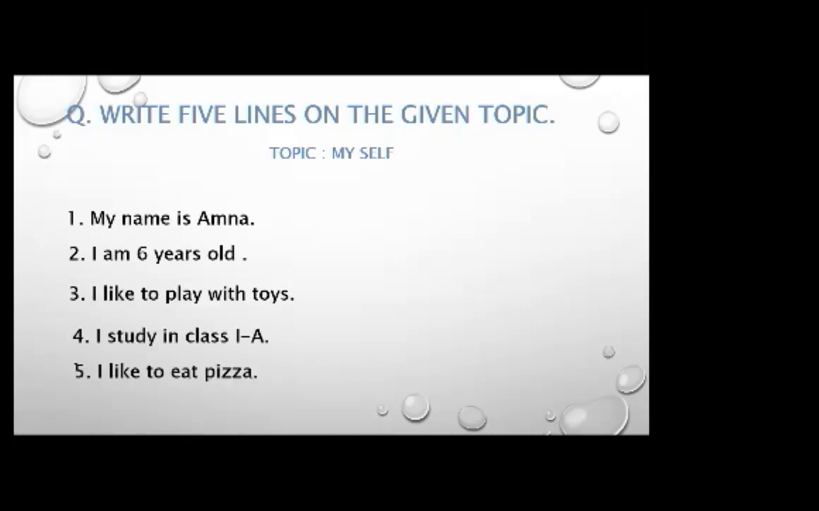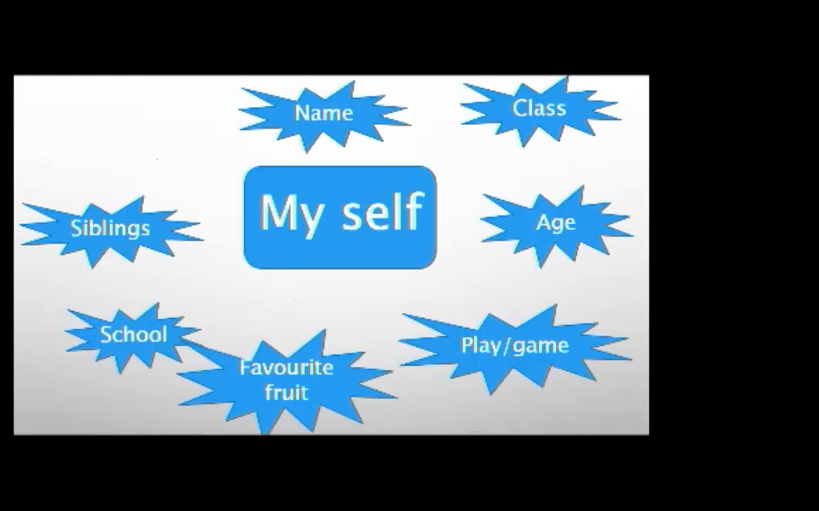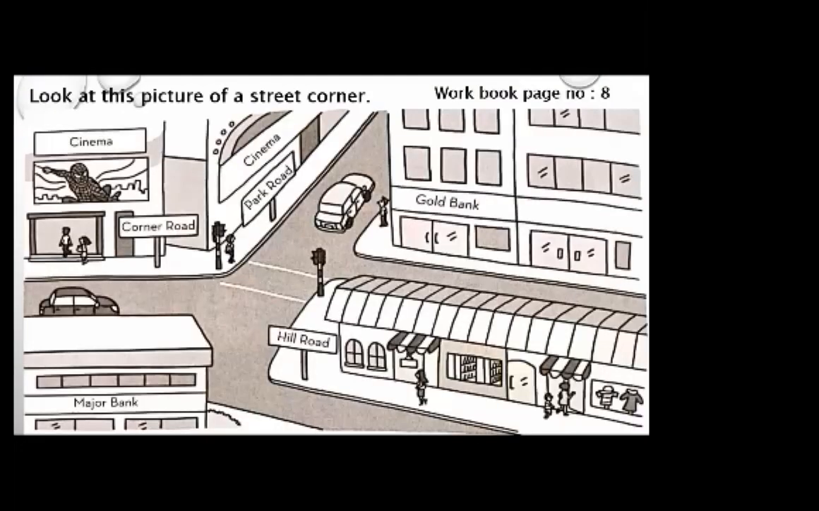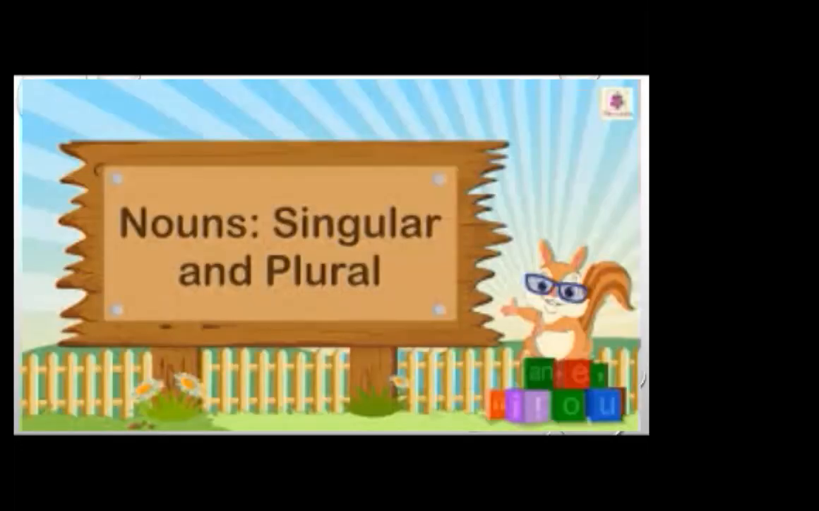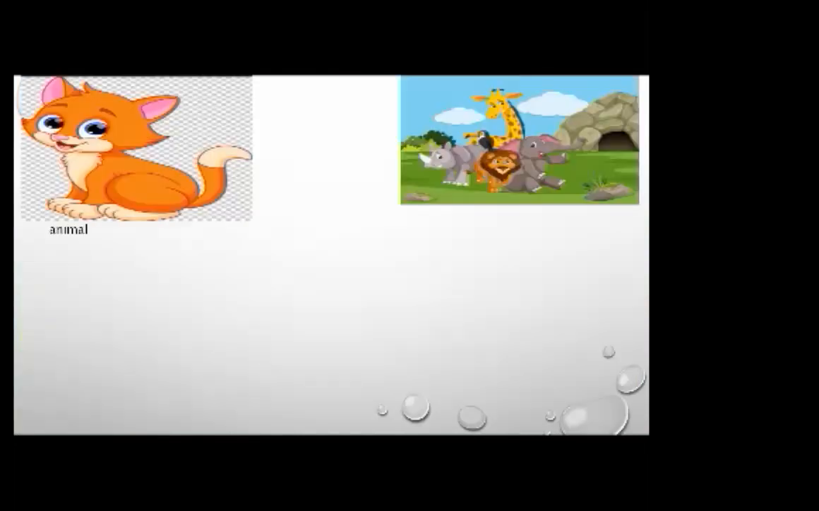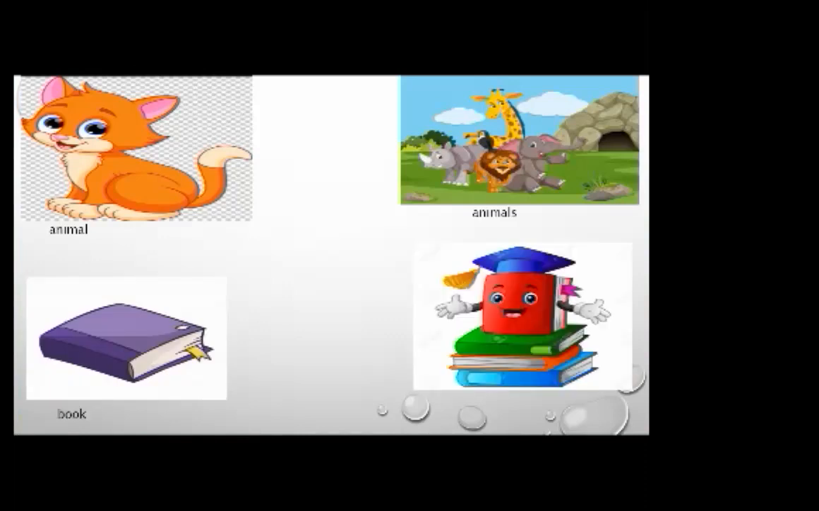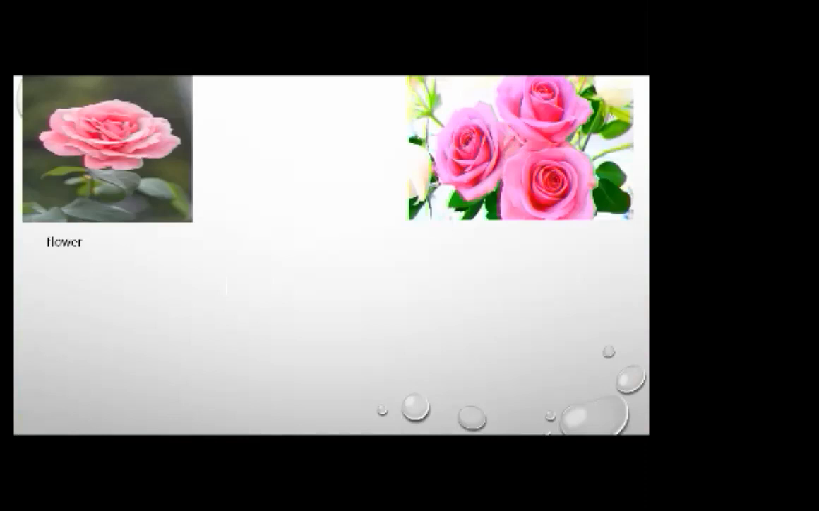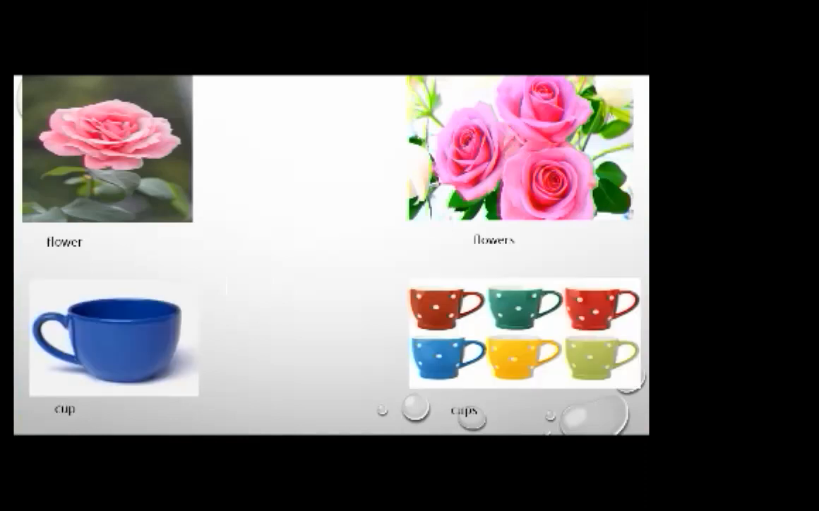So take a screenshot of this essay. We'll have to complete it in your copy, composition side. Okay. Now, dear students, let me repeat all the things once again for you all. Today we started about singular and plural nouns. Singular means one and plural means more than one. And we have done the singular plural. To make the singular into plural, we just add the s. Like as you can see, animal, animals, book, books, flower, flowers, cup, cups.